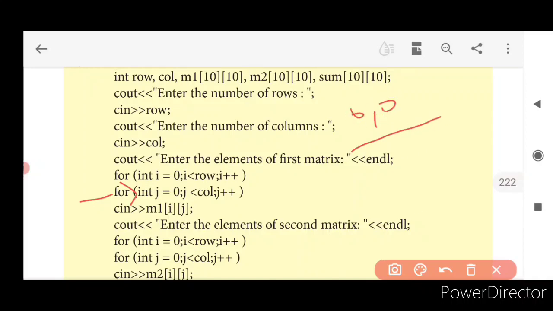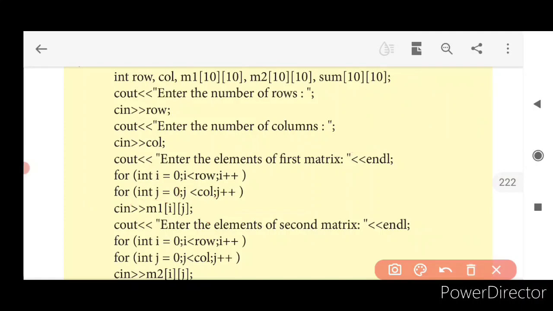0 comma 0 we did. Next we have to make it for 0 comma 1. So the value of I will be 0 and we will be doing it only for j. J is equal to 1, j is lesser than 2. It is true. What will happen? M1 of 0 comma 1. For this we will get the value. Say for example, already I got this for as 2 and let it be 3 now. We have obtained the result.